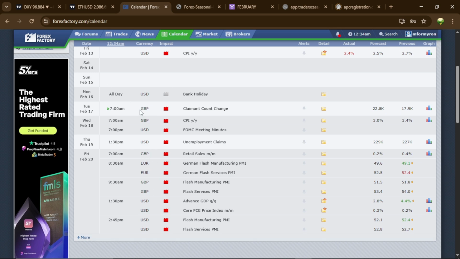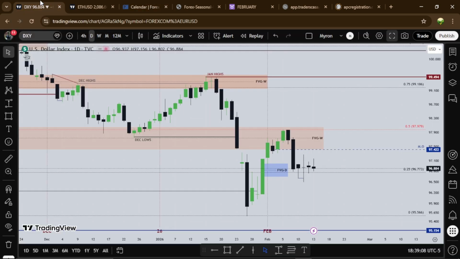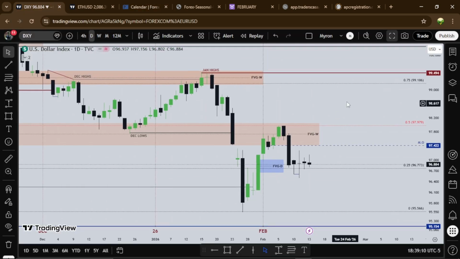So let's hop right into the charts and see how the dollar treated those news events for the week, CPI and non-farm payroll. So this is the dollar chart.